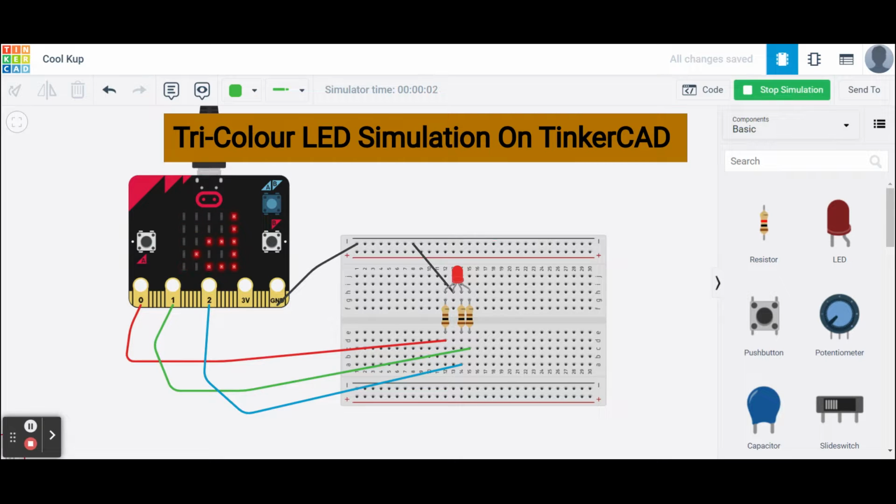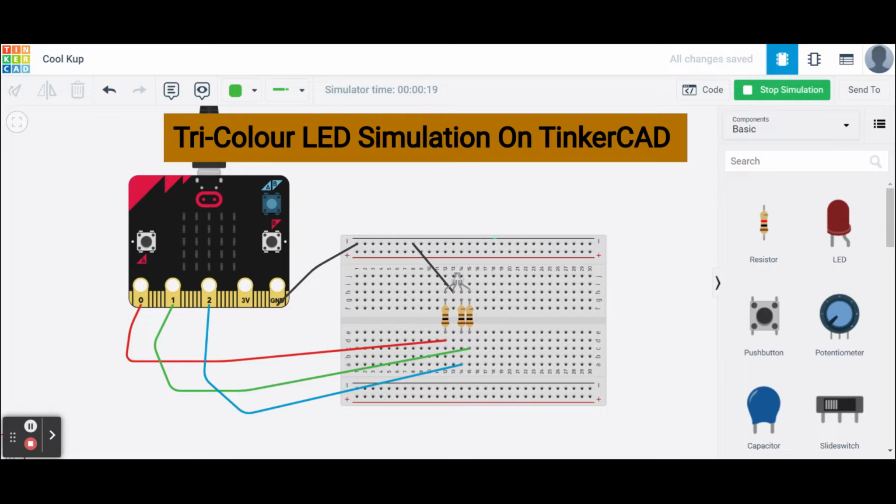So the red LED comes on and red is displayed on the MicroBit. Then the green LED comes on and it's displayed on the MicroBit and it goes off. And then the blue LED comes on and it's displayed on the MicroBit.